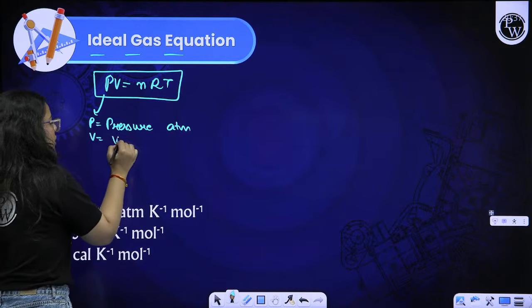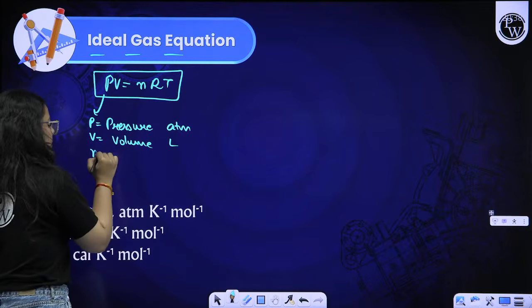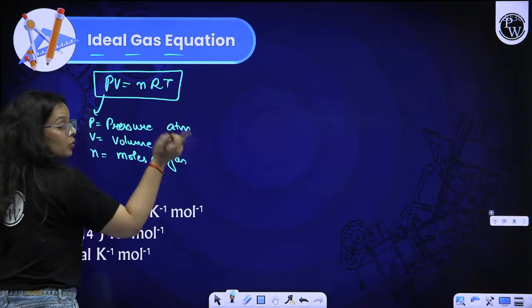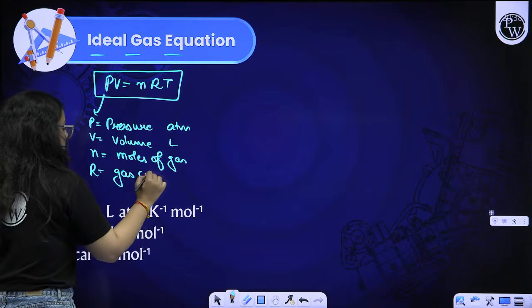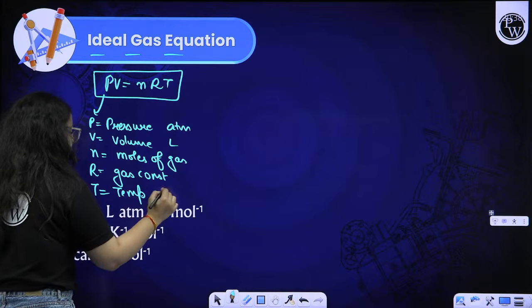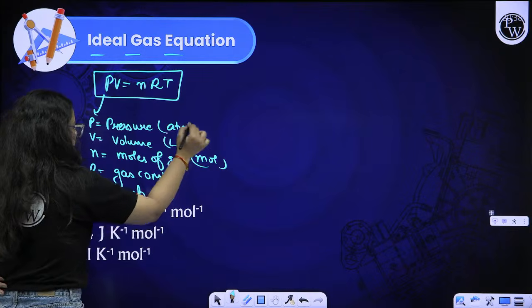V is the volume, usually we take it in liter. n is the number of moles of gas, that we find out with different relations. R is the gas constant, and T is the temperature that we use in Kelvin.